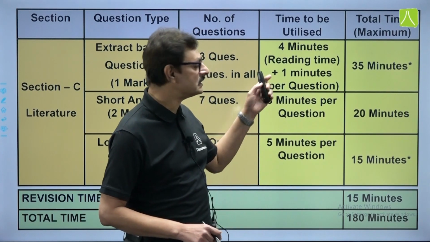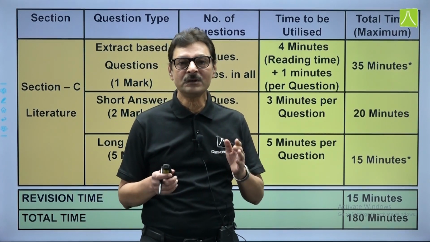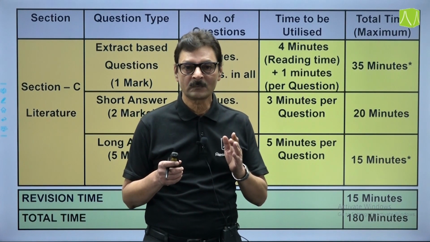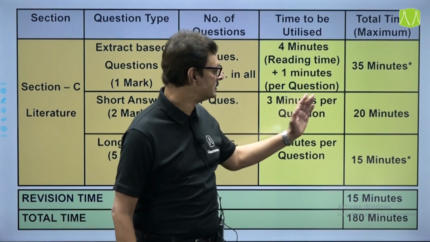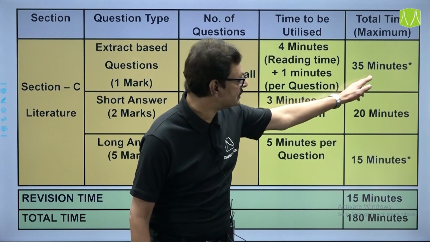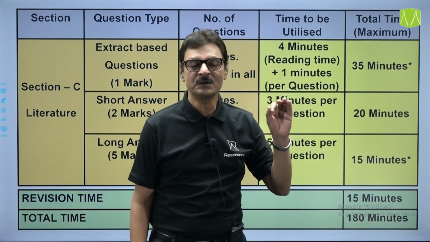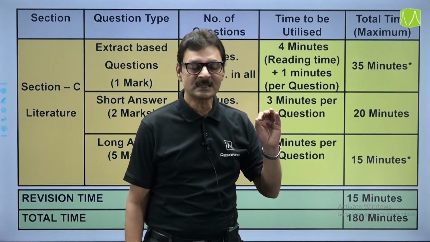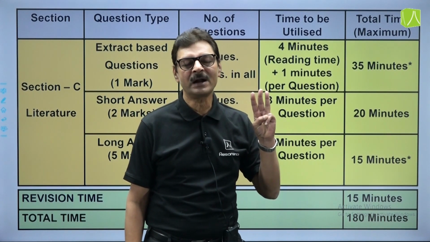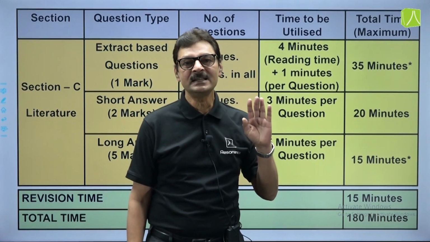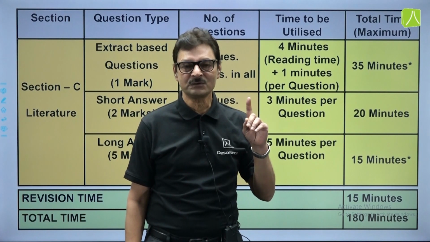So, 16 plus 12 comes to 28, and even if we are slow in answering, we have assigned extra minutes, around 7 minutes extra, which you can allocate for yourself and manage according to your needs. So in 35 minutes you can easily solve those extract based questions.